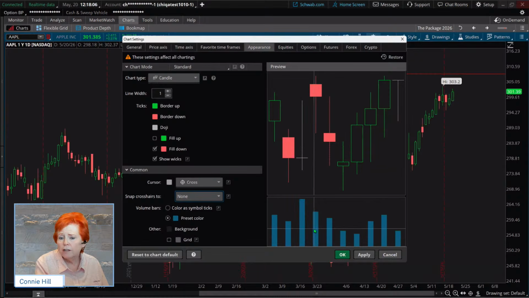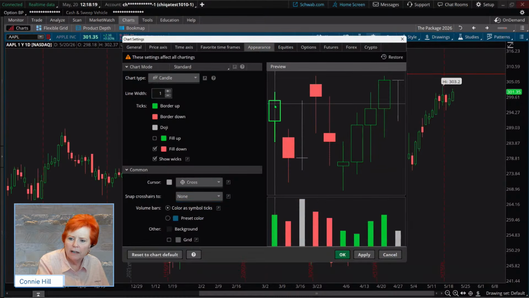Maybe you like blue volume, that's fine. Maybe you want your volume bars to match the same color as your candles. If you want to do that, just click in this radio button here. And so you can see, okay, it was a green candle there. Oh, it's green volume, red volume because of the red candle, and so forth.